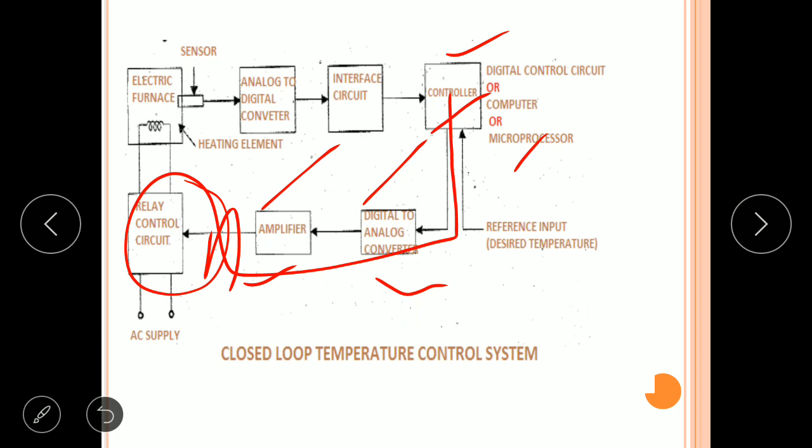Suppose we have more temperature than the desired temperature, the controller will send a signal to the relay to switch off the power. If the temperature is low compared to the desired temperature, now the controller will send a signal to the relay to switch on. Okay, the output is controlled automatically.